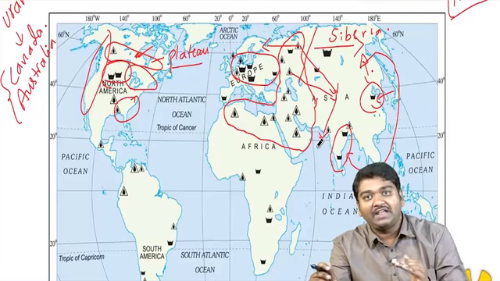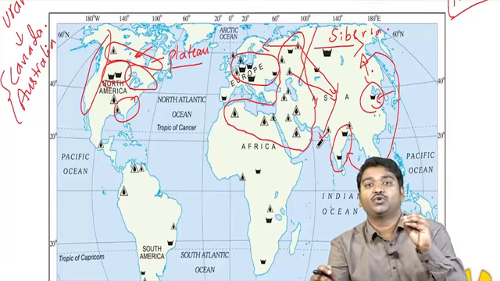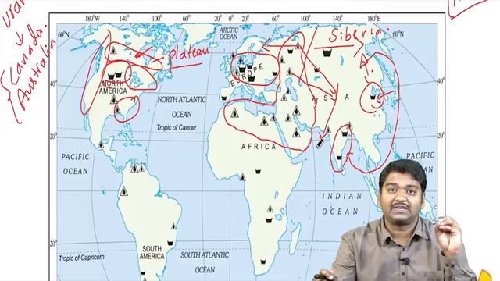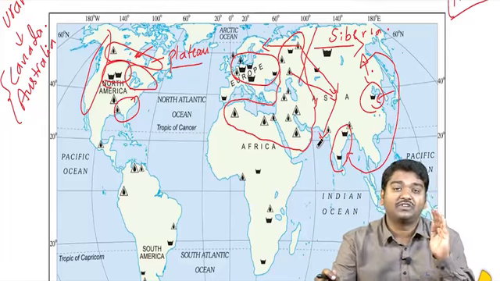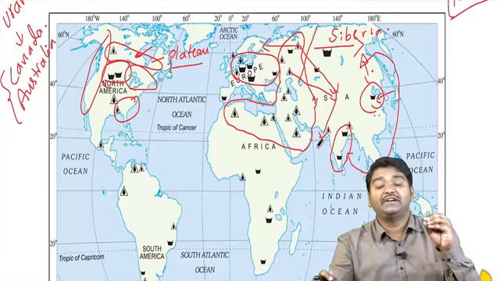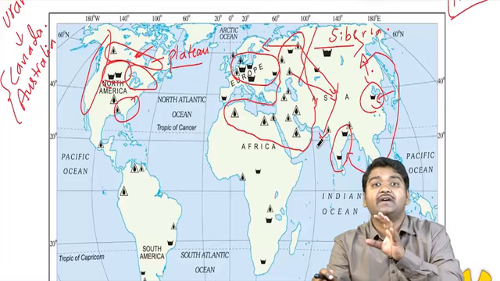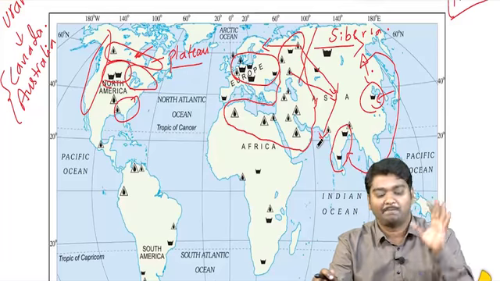This I'll be explaining a bit later, but what I want you to remember is, in Russia, oil is actually present in the western portion which is closer to Europe, and it is not present much in the eastern part, that is, in the Asian part it is not present much.